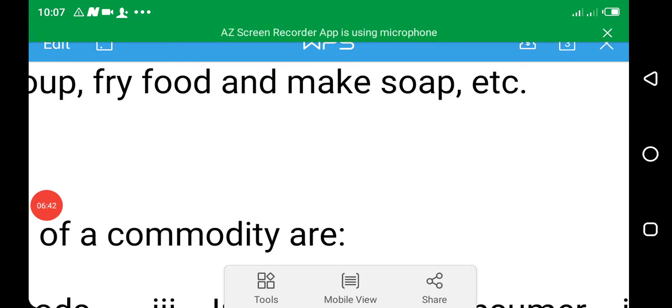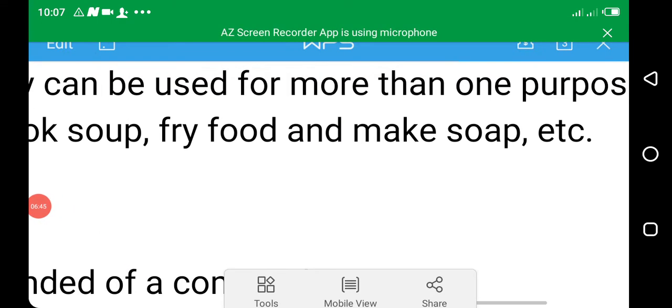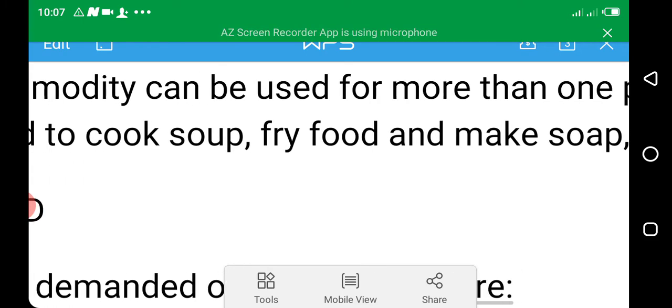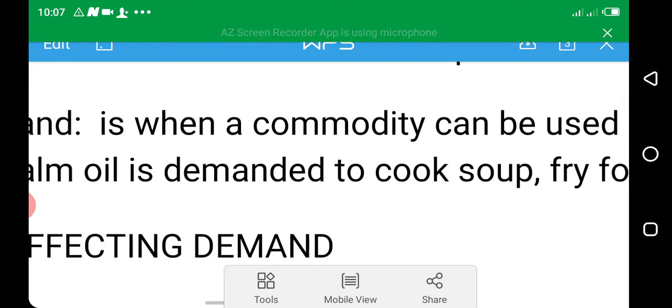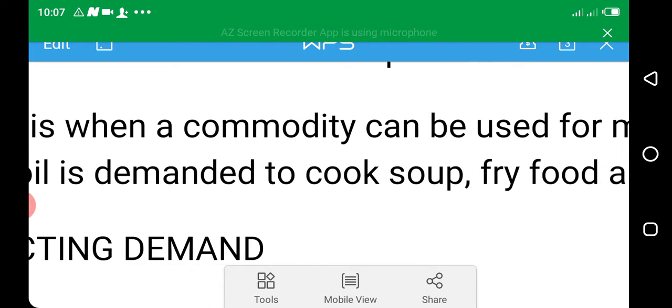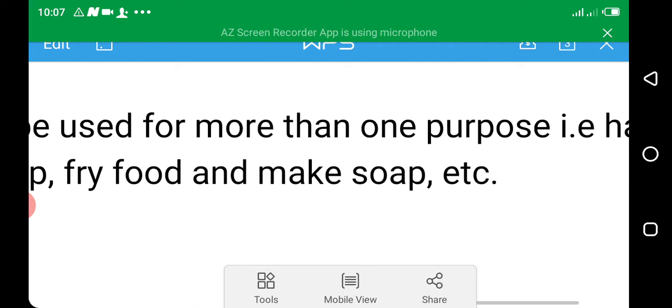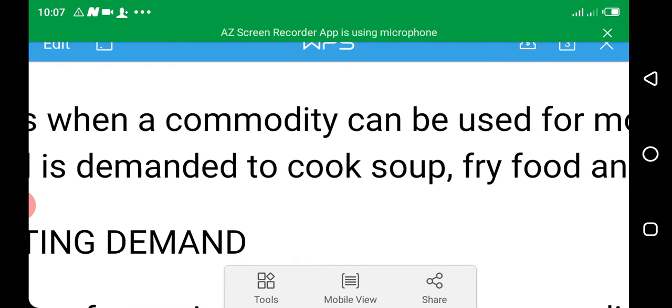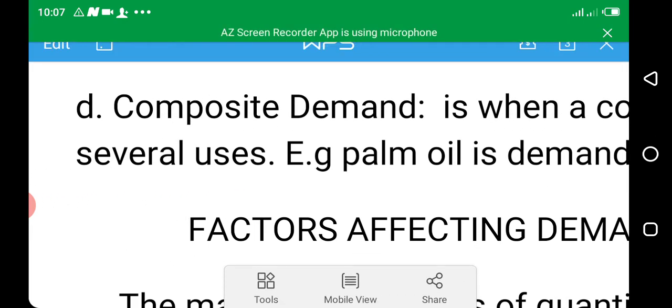So we use it to fry food. We use it to make caustic soda, soap, etc. So a commodity that is used for more than one purpose is referred to as a composite demand. We've talked about joint or complementary demand, derived demand, that is commodities that are meant for the production of further commodities, competitive demand, where two commodities have close substitutes,